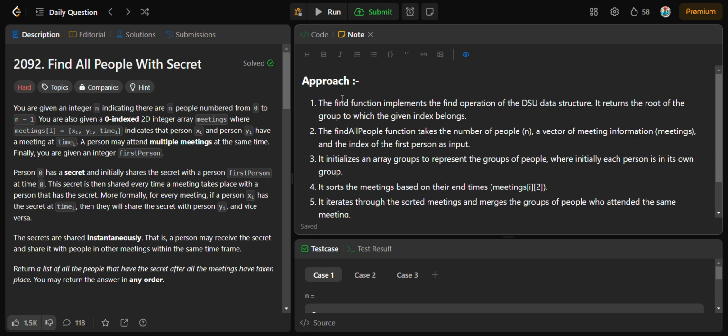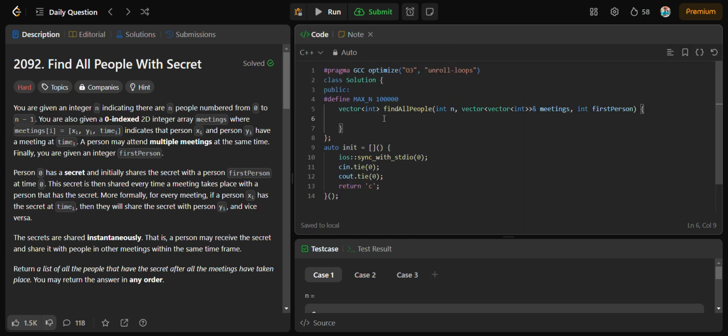These functions, the find function and findAllPeople, I will be implementing in the code section. So just check that and refer to this approach, you will get it. For more clarity, you can parallelly see the approach and the code for more explanation. So this is the findAllPeople function. Inside of that, we will first create static int groups of MAX_N.